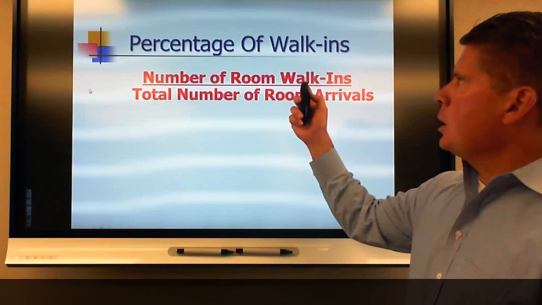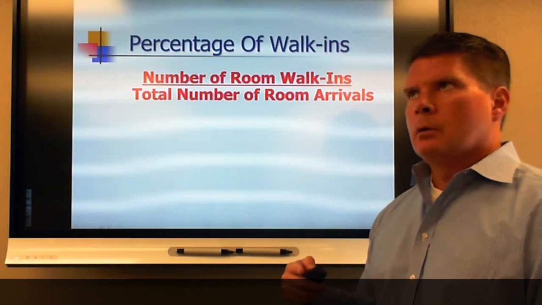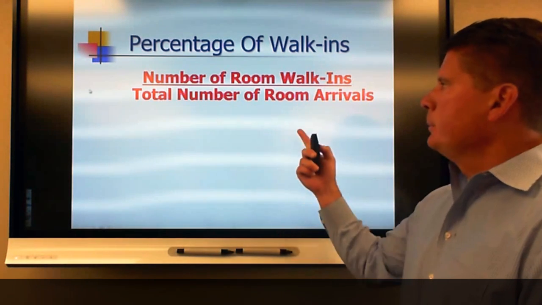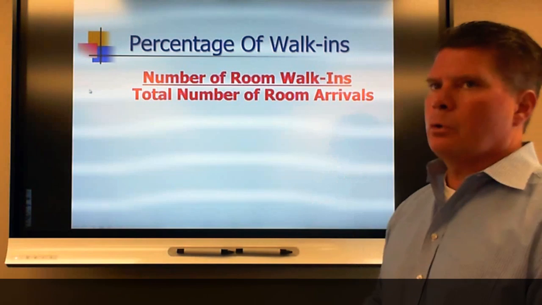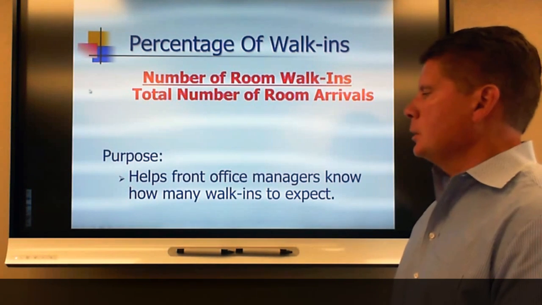So for walk-ins, you take the number of walk-ins, people who on a regular basis come to the hotel but don't make a reservation, divided by the total room arrivals. And this, once again, helps you determine if you should take the walk-ins or not.